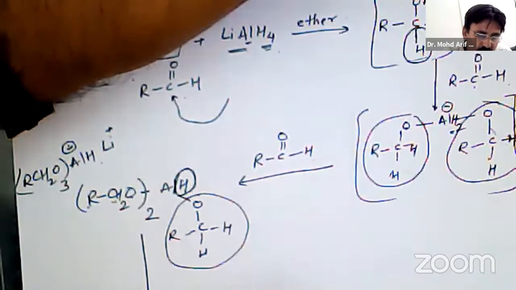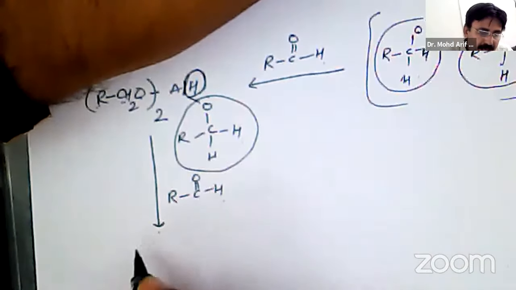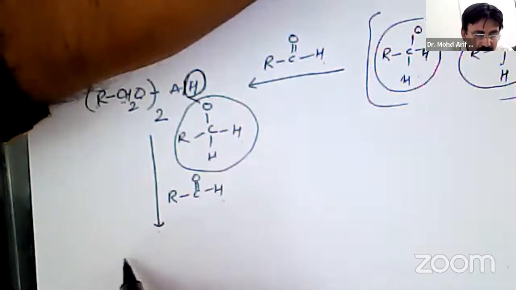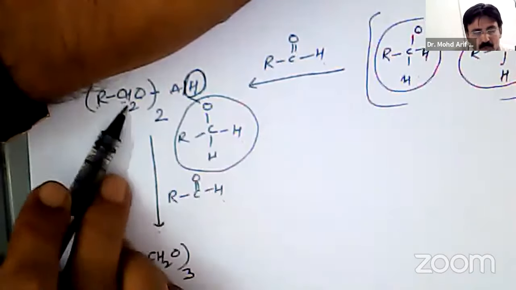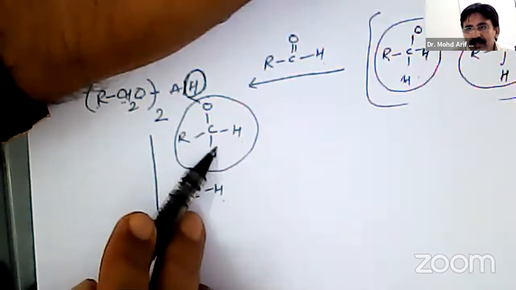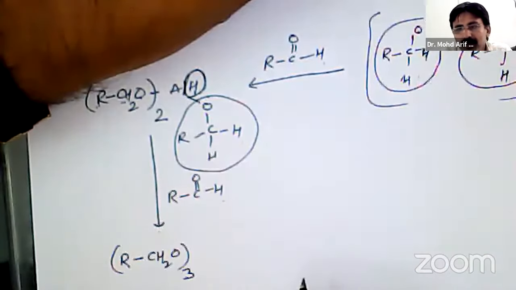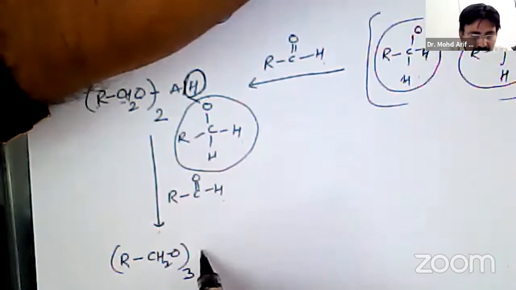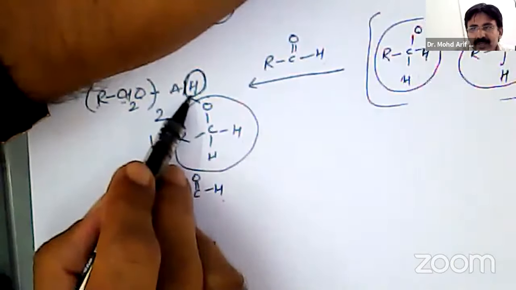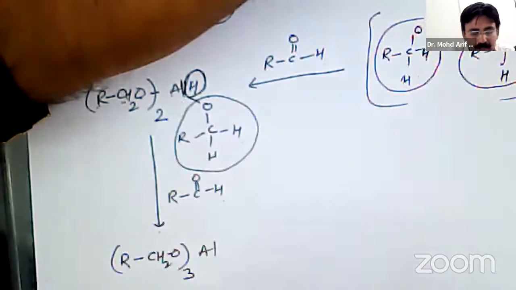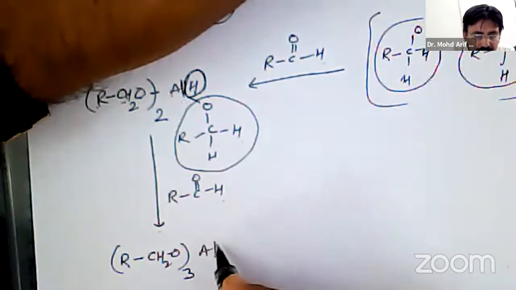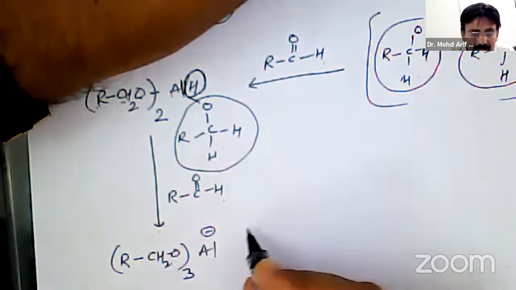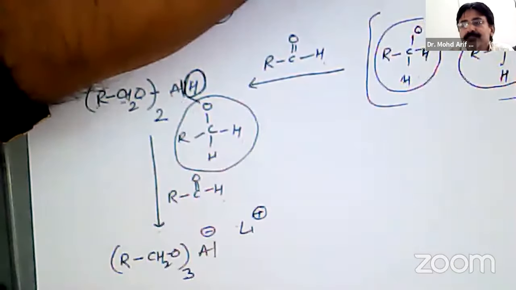So the fourth molecule of aldehyde will come into play and react with this complex. So it will form R CH2O three times, and the fourth group, clubbed together. The hydride is now transferred from Al.